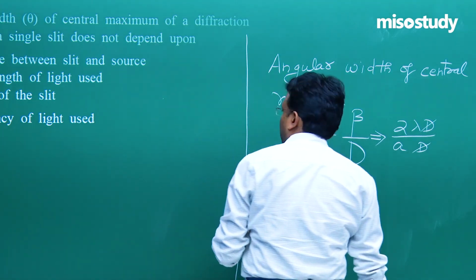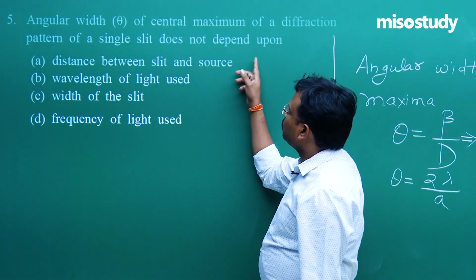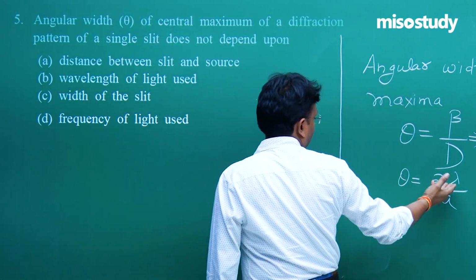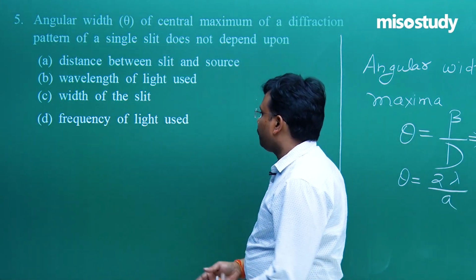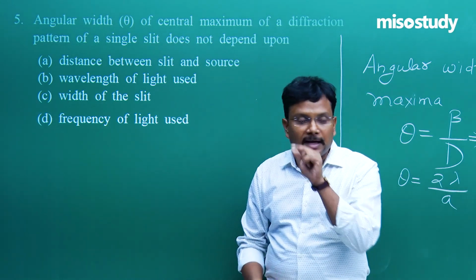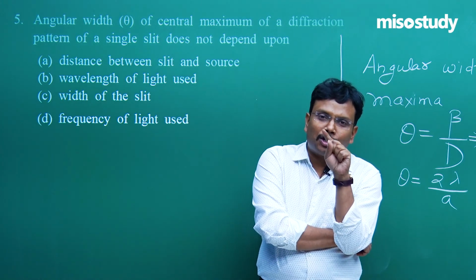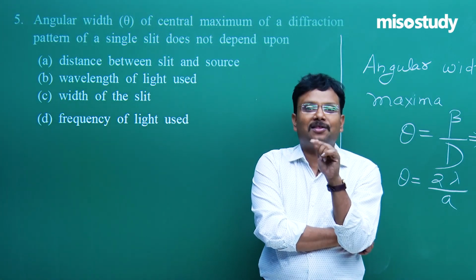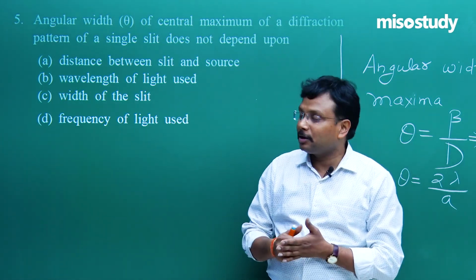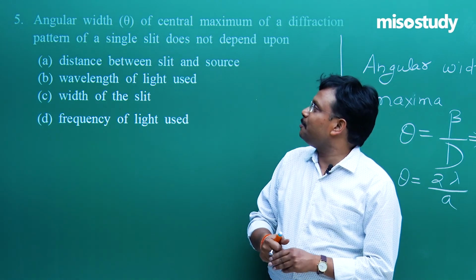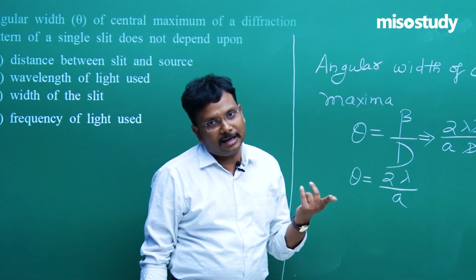So now if you try to find the answer, you may say wavelength of the light used, yes, it depends. Width of the slit depends. Frequency of the light used, directly over here frequency is not showing, but don't you think you should try to correlate lambda with the frequency using the speed of light c? So this is also not correct. Ultimately the correct answer is the distance between slit and source, capital D.